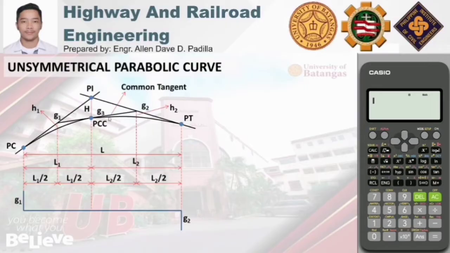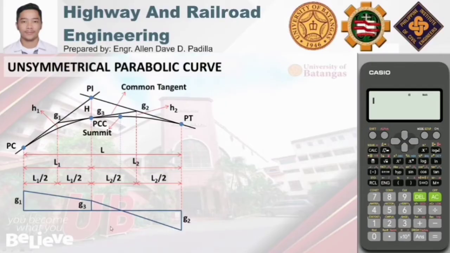And then we have G3. So in this case, sa figure natin, yung G3 is upward. So that falls above the reference axis. That is G3. So i-connect lang natin ulit siya using a line, G1 to G3 and G3 to G2. So kung mapapansin nyo, mayroon ulit tayong point of zero slope or point of zero grade, and katapat niya lagi si summit or yung highest point. Pero if we are talking about sag parabolic curve, then katapat niya yung lowest point.